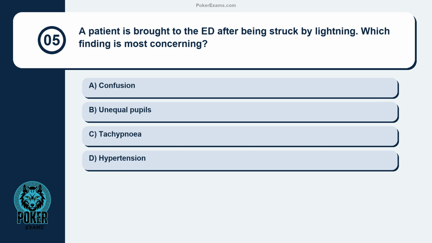Question 5. A patient is brought to the ED after being struck by lightning. Which finding is most concerning? Confusion, unequal pupils, tachypnea, hypertension.